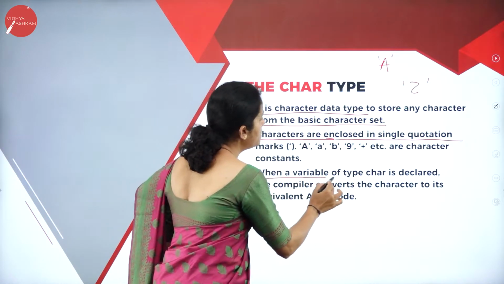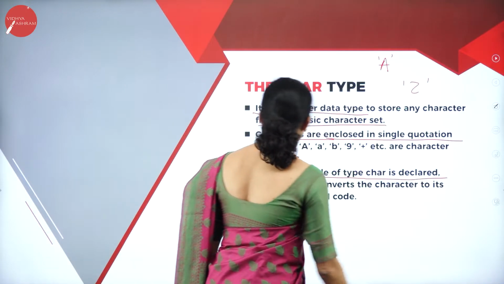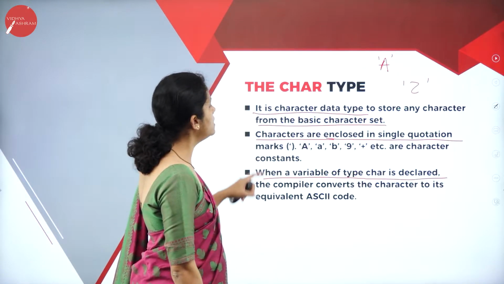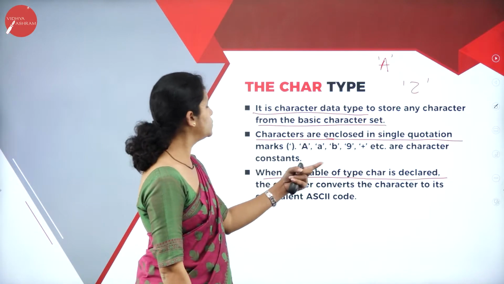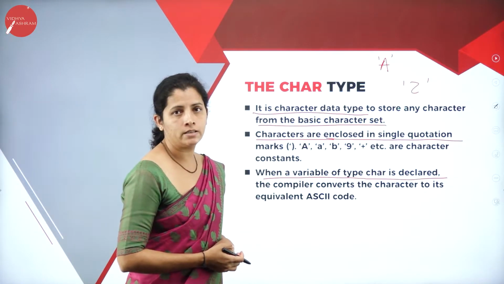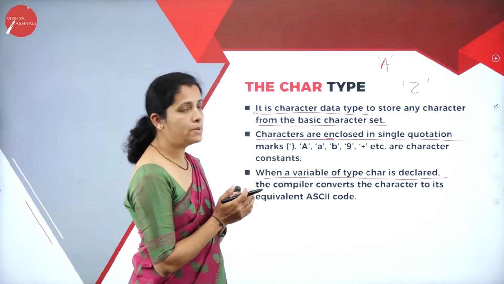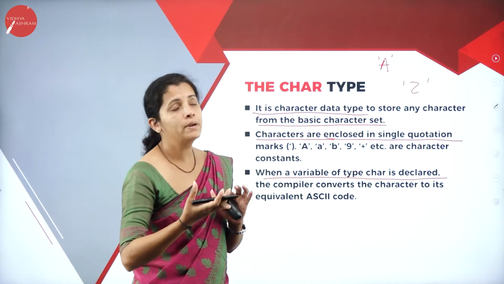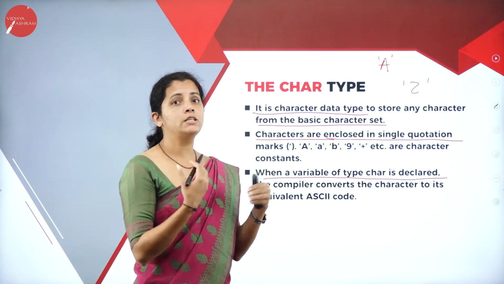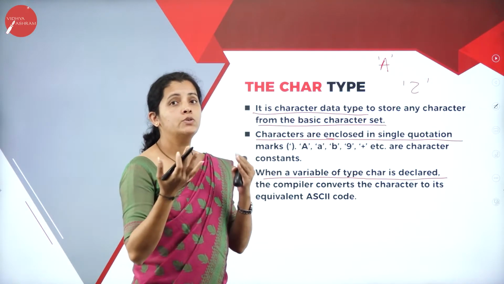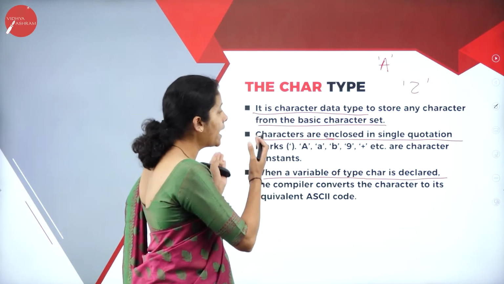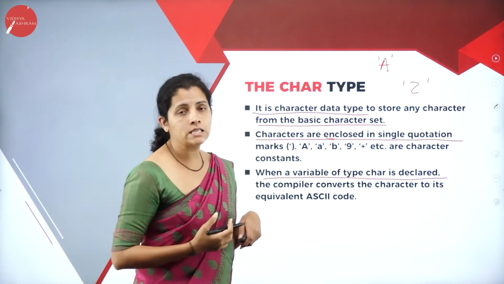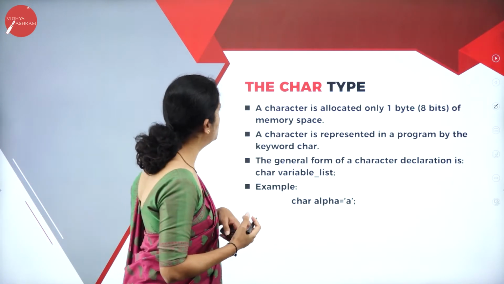When a variable of type character is defined, the compiler converts the character to the ASCII equivalent. So dear student, just remember that whenever I use any character type in my program, the job of the compiler is to convert the character to its ASCII equivalent value.